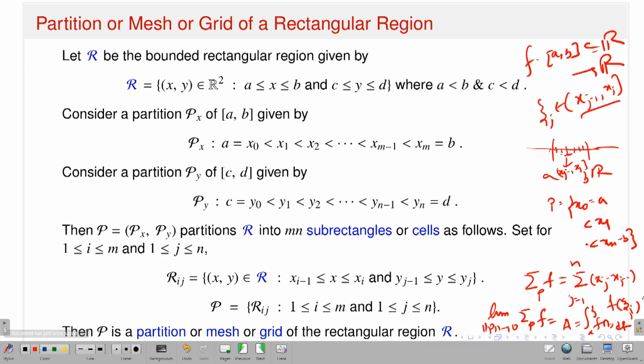So now the question is, instead of a single variable, if I have a function, instead of the closed interval [a,b], now I am in a subset of R2. So now instead of the closed interval [a,b], you just take a square. That means in the x variable you have a closed interval a to b, and in the y variable you have a closed interval, say c to d. So that means you consider this square.